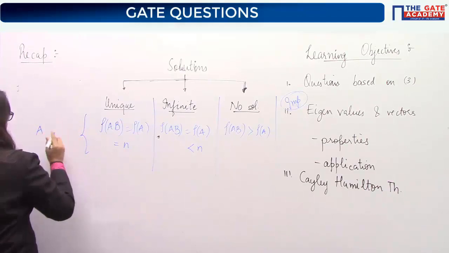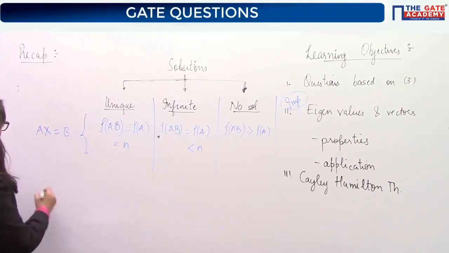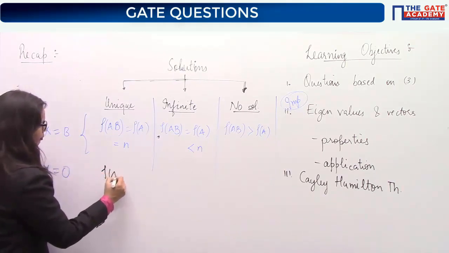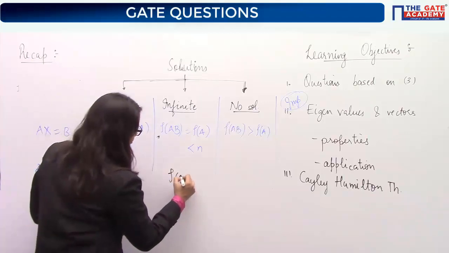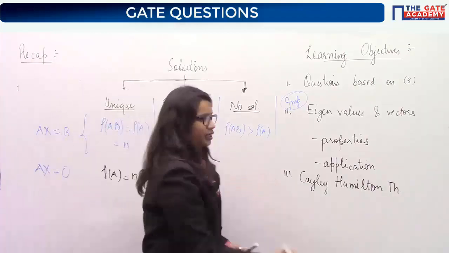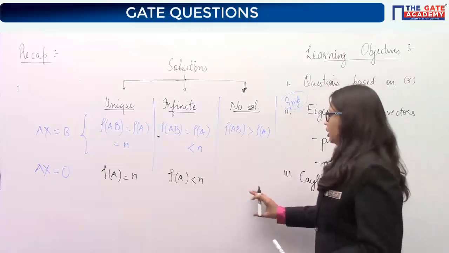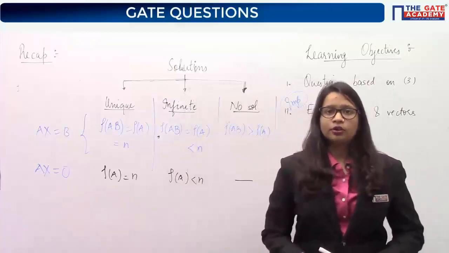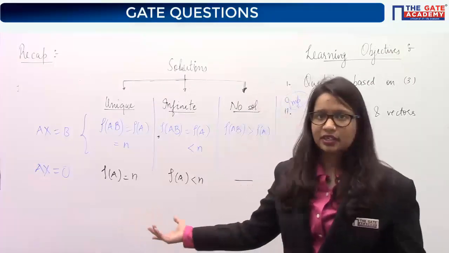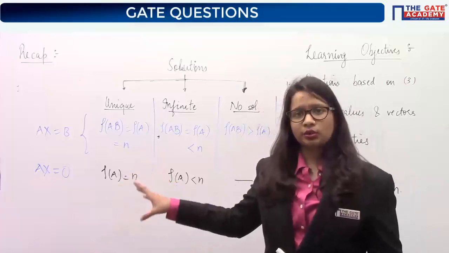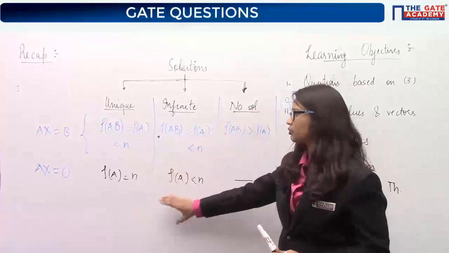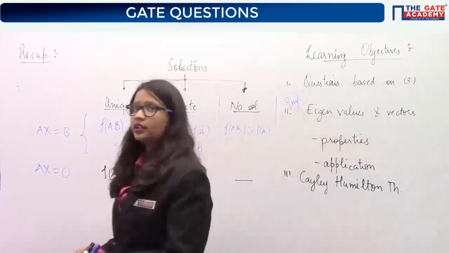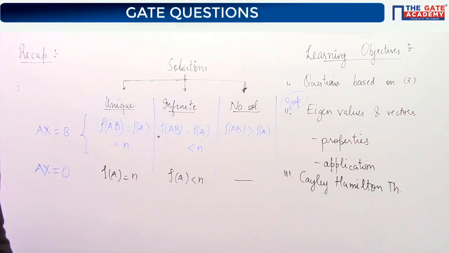This was the case for an AX equal to B type of system, that is, a non-homogeneous system. When you have a homogeneous system like AX equal to 0, then the condition for a unique solution becomes rank A equal to n, and the condition for infinite solutions becomes rank A less than n. What will be the third one? For the third one there is no such condition, because you know that for AX equal to 0, the point 0, 0, 0 always satisfies the system. That means the origin is always a solution, so there is no case of no solution here. Any doubt in the previous things that we have seen?